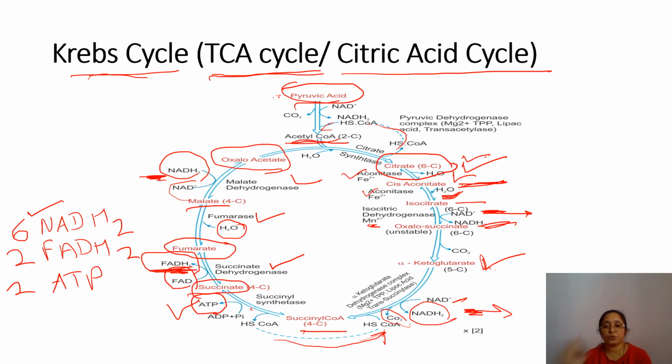So 1 FADH2 in one turn. So 2 turns, so 2 FADH2. And 2 ATP. Here you can see the 1 ATP is formed here. So 1 ATP in one turn. So if the 2 turns are there, 2 ATP molecules. Fine. So this is all about the Krebs cycle or TCA cycle or citric acid cycle.